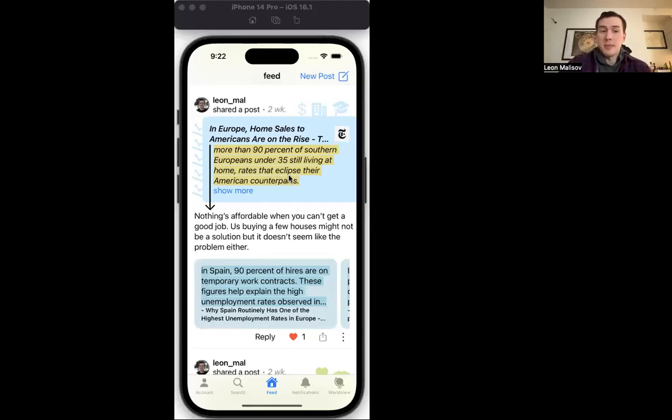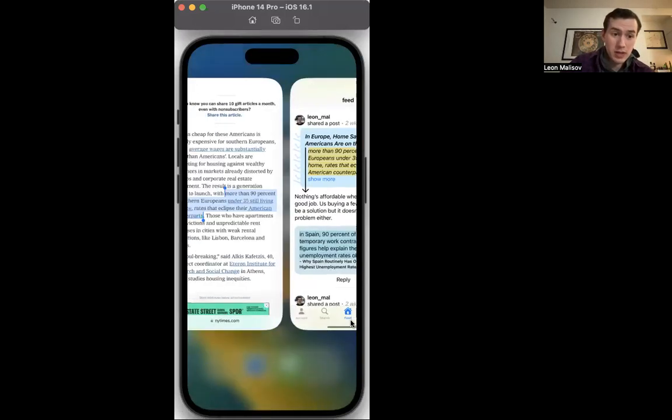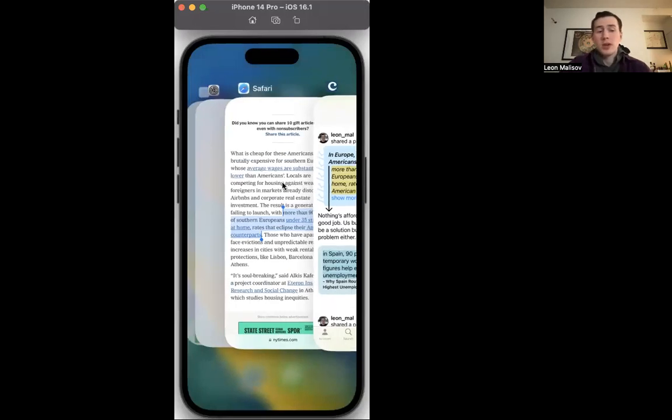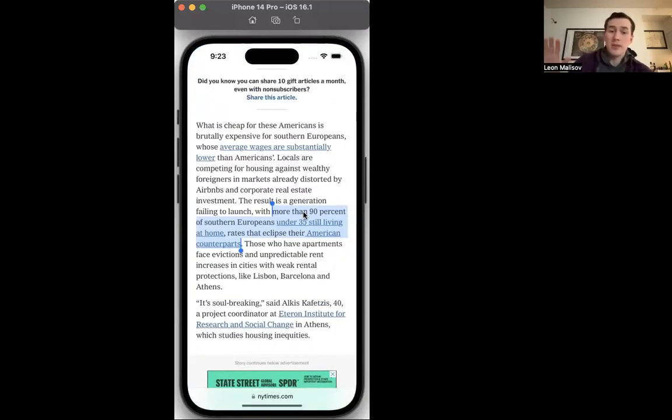I'm the founder of Clammer, and today I'm going to show you what Clammer is all about. So this is what the feed in Clammer looks like. But for most users, their experience with Clammer will actually start somewhere else. It'll start in whatever website or whatever app they're reading whatever it is they're reading.